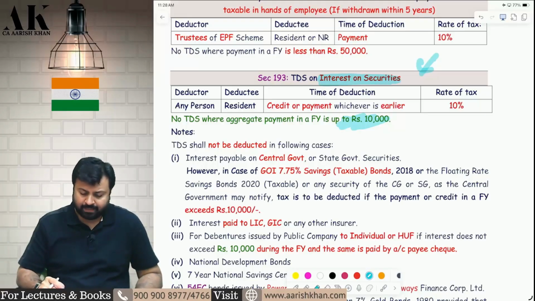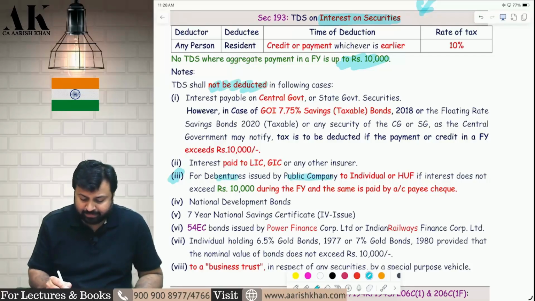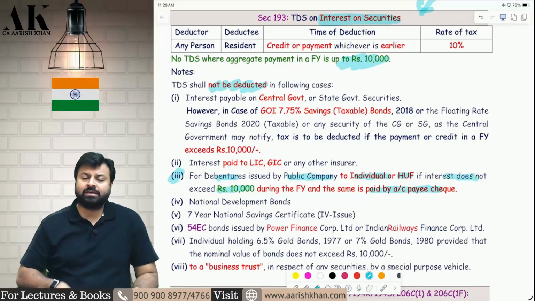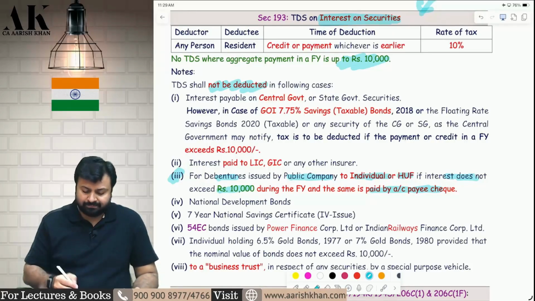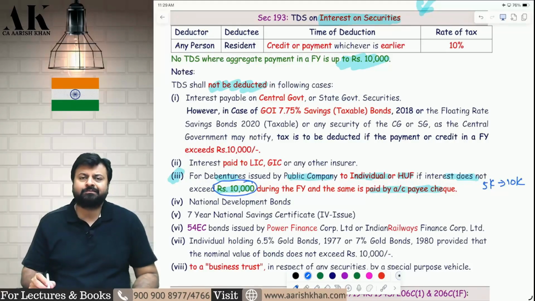Second amendment, there was an exception over here. The TDS shall not be deducted in the following cases: if the debenture is issued by public company and interest is paid to individual HUF and it is paid by account payee cheque and the interest does not exceed 5,000 rupees. Here there was a threshold of 5,000. Now they have increased it to 10,000. So from 5k to 10k they have made. But this is a hopeless amendment.